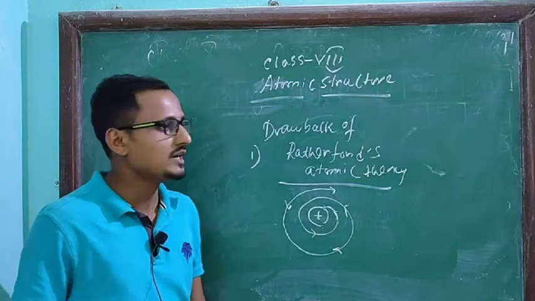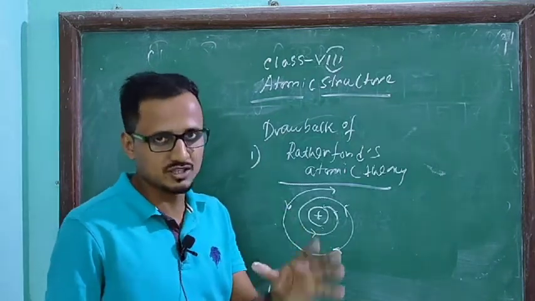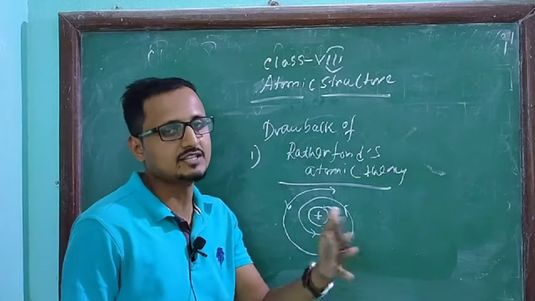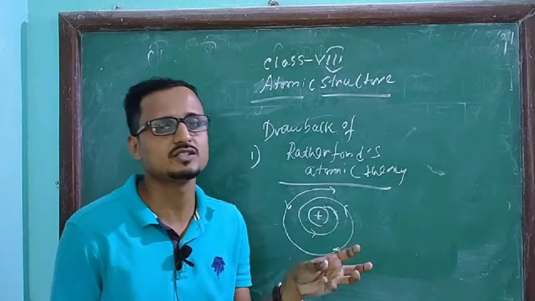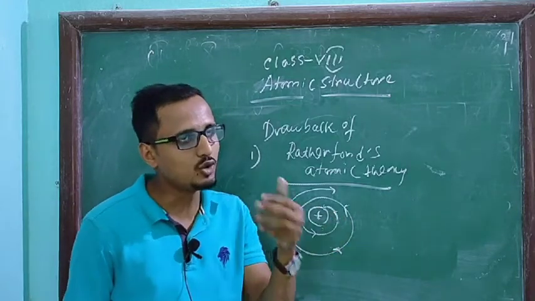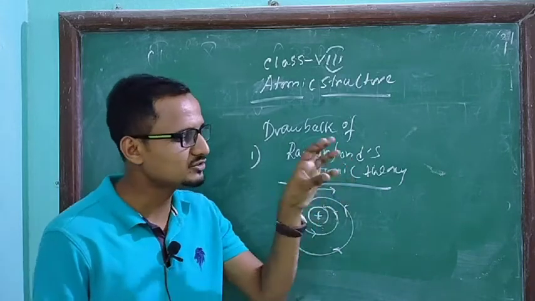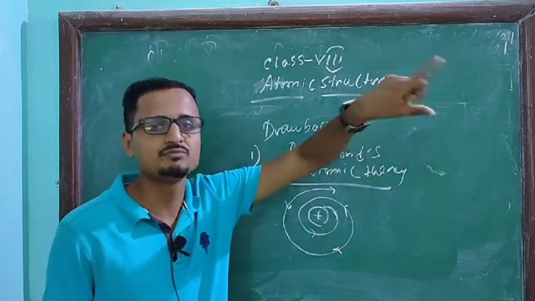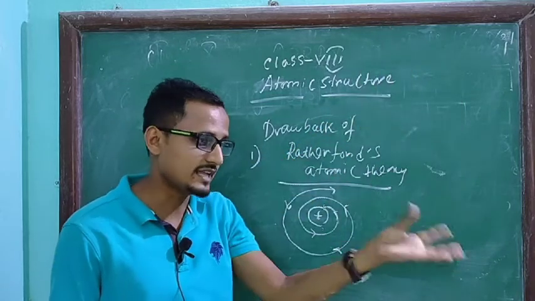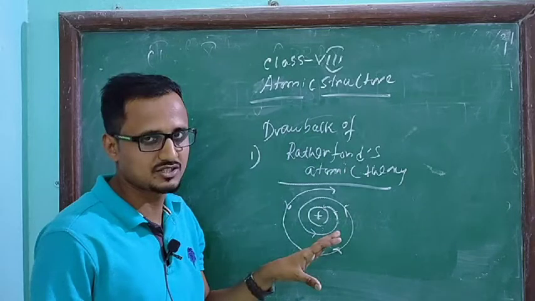And number two, Rutherford compared the atomic structure to the solar system, and that is also incorrect. The structure of an atom is not similar to the solar system. He compared it like this: in the solar system, the sun is in the middle and planets orbit in different orbits, and similarly in atomic structure, electrons rotate in different orbits around the middle.